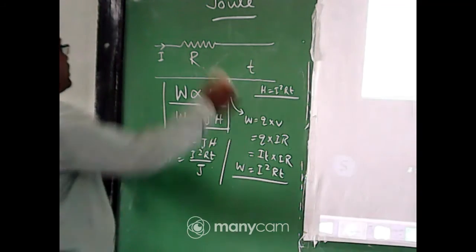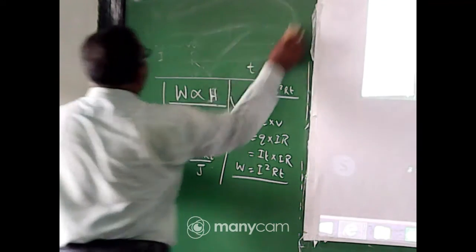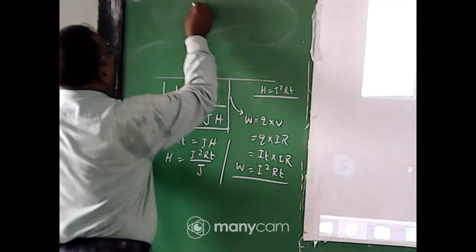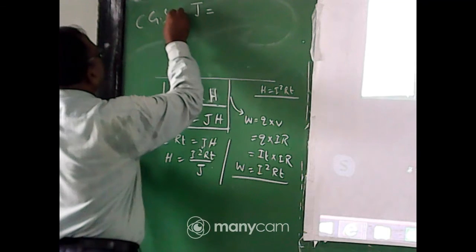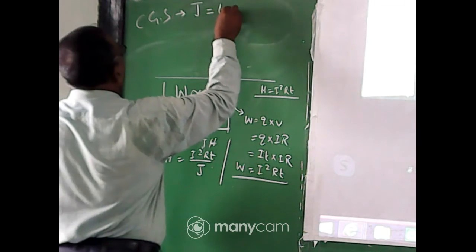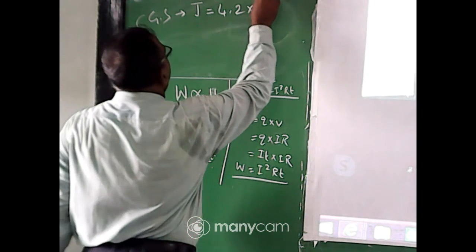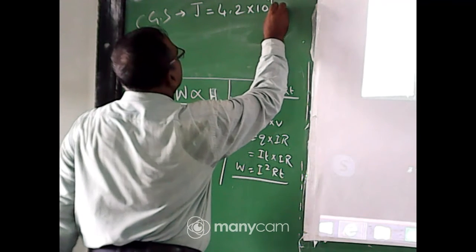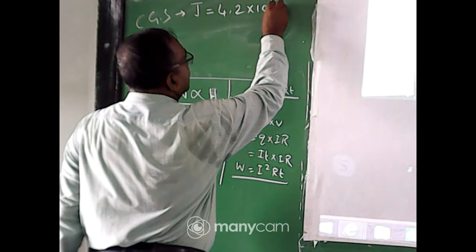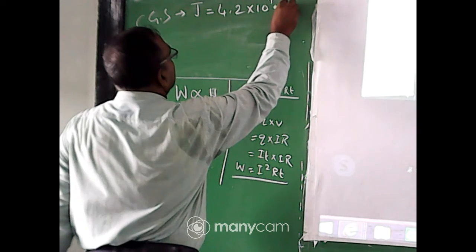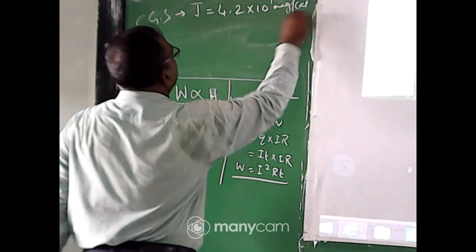So very interesting. The Joule equivalent, the value of J in CGS system, equal to 4.2 into 10 to the power 7 erg per calorie.